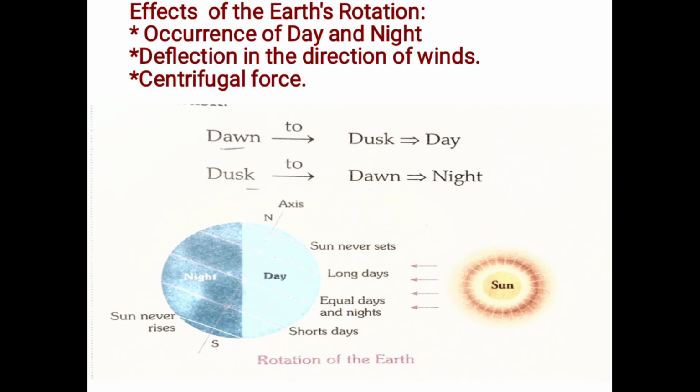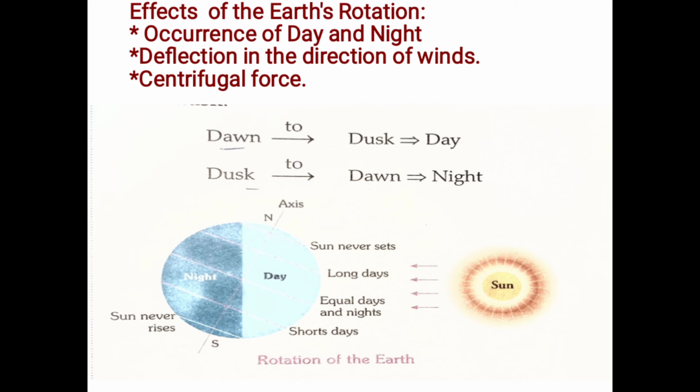So in this way, we can see the earth rotation and also the effect of the earth rotation. In other words, we can understand it in another way. When the axis is tilted towards the sun, the northern hemisphere receives more radiation than the southern hemisphere. Similarly, when the axis is tilted away from the sun, the southern hemisphere receives less radiation. This is a simple way of understanding.